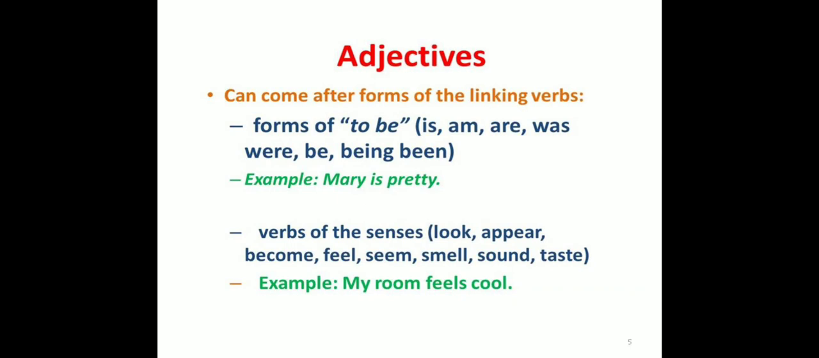Like look, we have to use eyes, smell, we have to use our nose, taste, we have to use our tongue. So verbs of senses are verbs that use any of the five senses. With the example we can see: my room feels cool. So feels is the verb of senses, and after this verb of sense you will see that an adjective is used, that is cool.